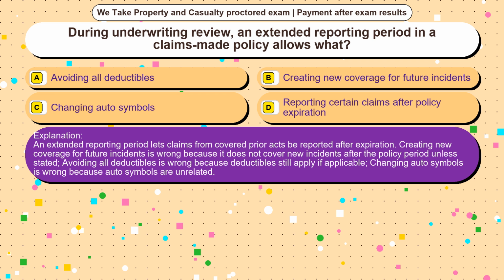An extended reporting period lets claims from covered prior acts be reported after expiration.